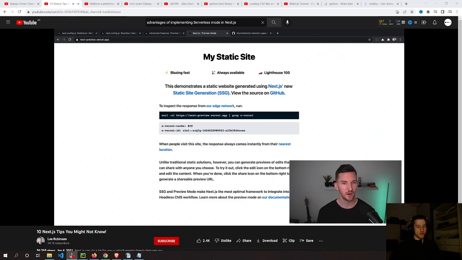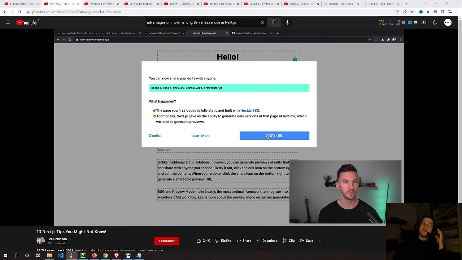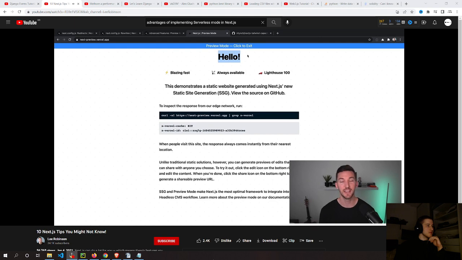For example, if we go over to this demo, we have a statically generated site, and there's an edit button in the bottom right. When I click this edit button, it allows me to edit any part of this page, and when I save it, I'm going to get this unique URL that's generated with preview mode. Now, if I copy this URL and navigate here instead, we're seeing this statically generated version of our application in preview mode with our unique content.